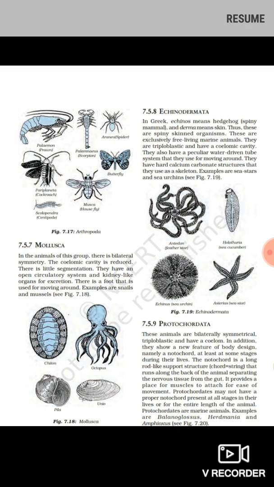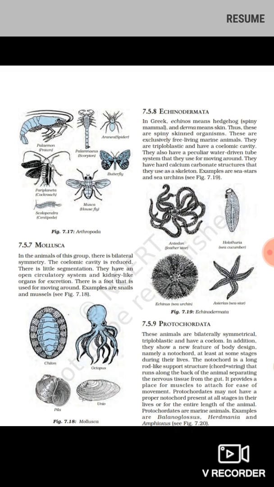The organism which has spiny skin is called Echinodermata. Thus, these are spiny skinned organisms. They are exclusively free living marine animals. Marine means they are found in salt water, so they are found in seas and oceans.